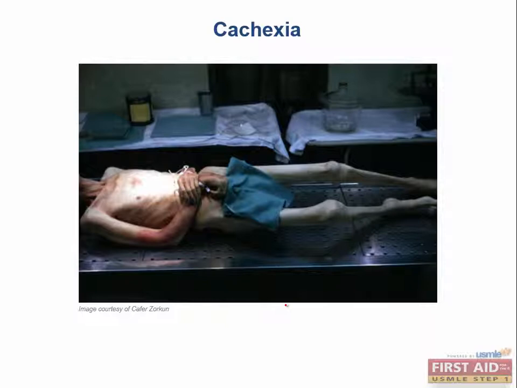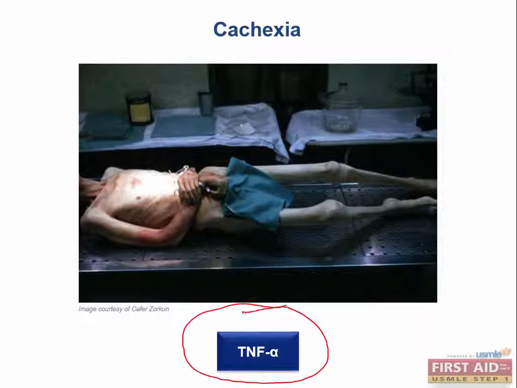Do you remember, or do you know, what is the specific and most associated cytokine with this condition? Tumor necrosis factor alpha. Also, you'll see interferon gamma and interleukin 6 around too, but particularly TNF alpha is associated with wasting and causing cells to just waste away. It induces apoptosis, actually. So no matter how much nutrition you give them, they're just going to keep losing weight.